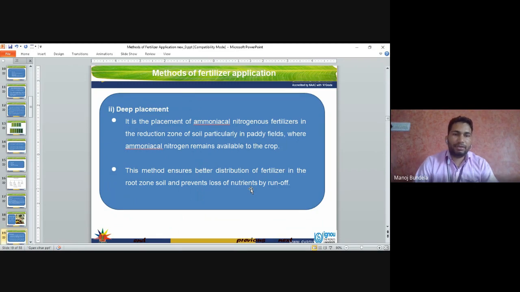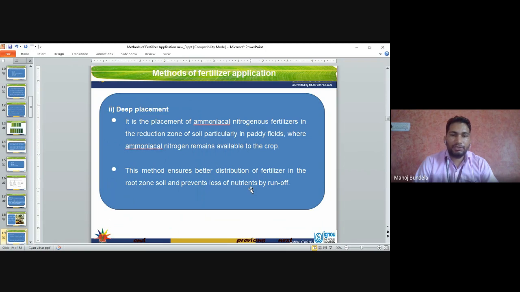Deep placement. In this, ammoniacal nitrogenous fertilizers are placed in the reduction zone of the soil, particularly in paddy fields. Normally in paddy fields, we apply the fertilizers in ammoniacal form, and in the deep placement method the ammoniacal nitrogen remains available to the plants.